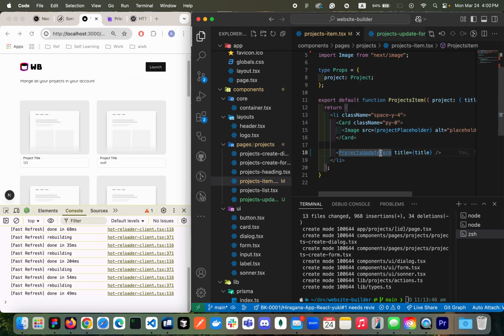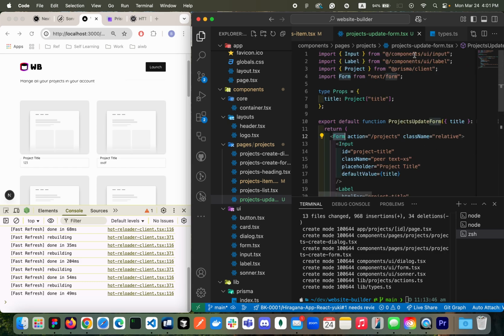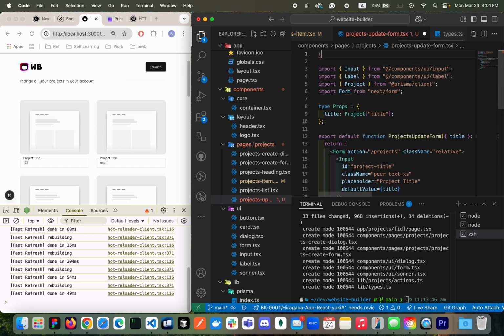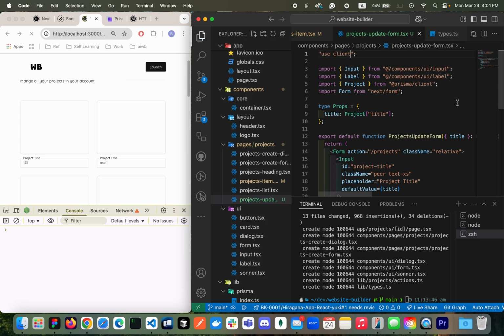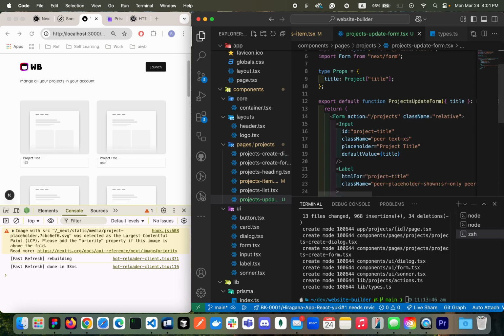So now it's already looking the same, right? So in this update form, when I update the form, I need to send the request to the server, right? We can leave it as a client component. So I'm going to give use client here, okay? The reason why I want to keep this as a client component is we need to debounce.